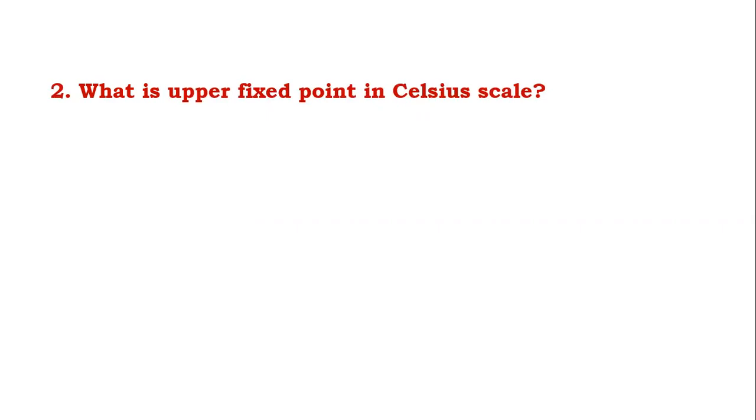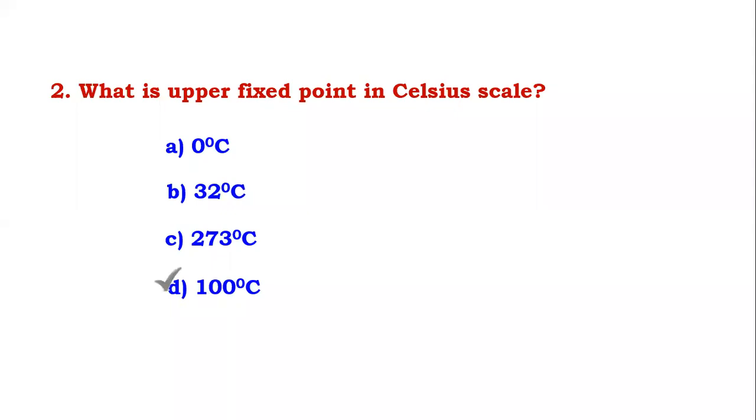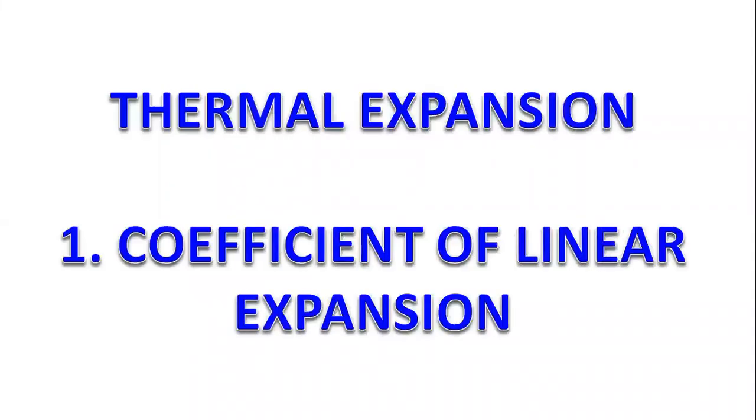What is the upper fixed point in the Celsius scale? Options are. Obviously, the upper fixed point in the Celsius scale means the boiling point or steam point, we can say. And it is option D, 100 degrees Celsius. Now we have to change article.